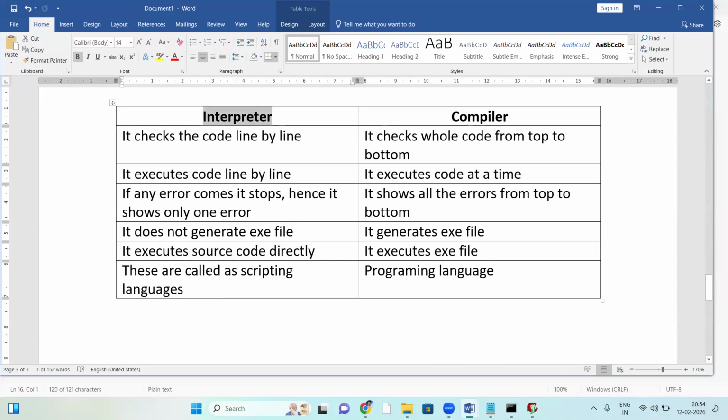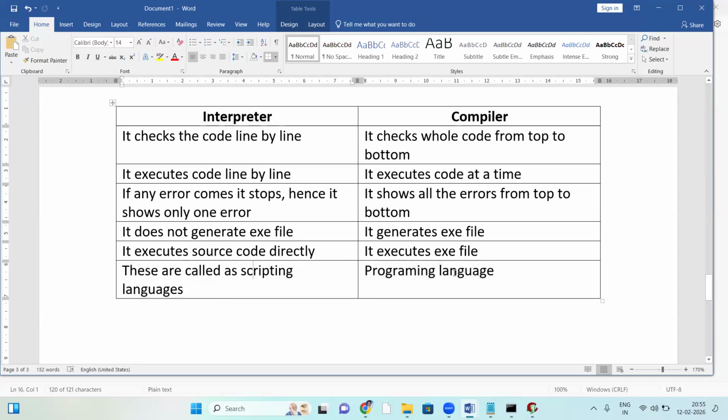All interpreter-based languages are called scripting languages. Scripting and programming are not the same; don't think both are same. All interpreter-based languages are scripting languages, and all compiler-based languages are programming languages.